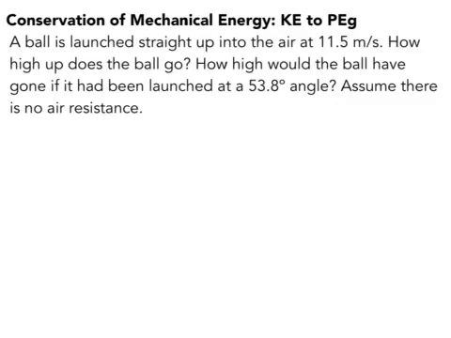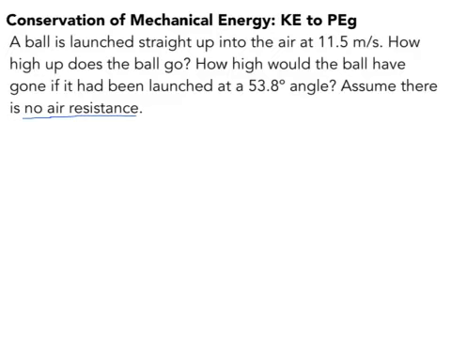So the problem says a ball is launched straight up into the air at 11.5 meters per second. How high up does the ball go? Then it asks, how high would the ball have gone if instead it had been launched at a 53.8 degree angle? So that's what we want to find if it had been launched at this angle instead of being launched straight up. And then it says, assume there is no air resistance. So when you have that sentence, no air resistance, that means you can use the conservation of mechanical energy. Remember, mechanical energy is not conserved in the presence of friction.